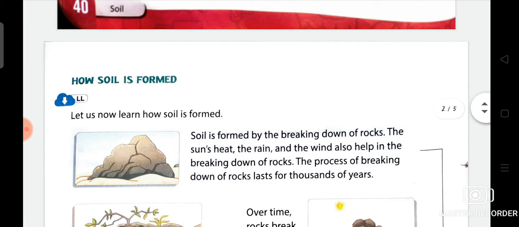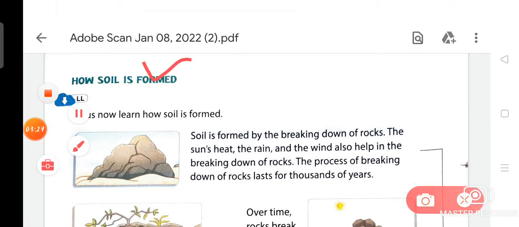So now we are going to discuss the first topic from your chapter, that is how soil is formed. Let us now learn how soil is formed.